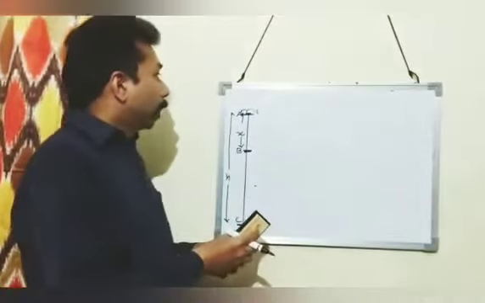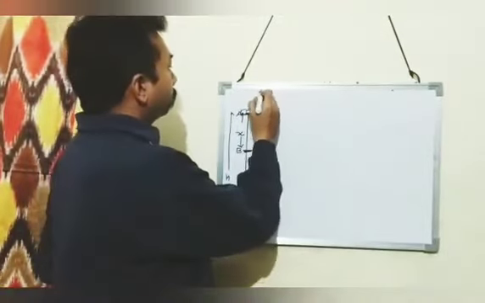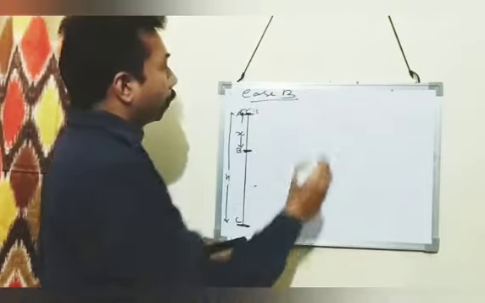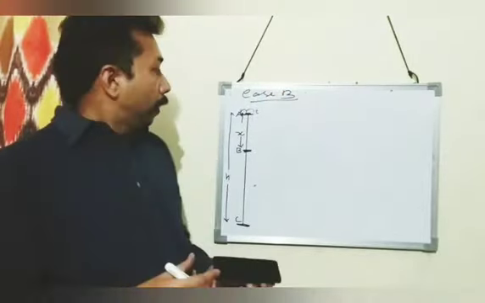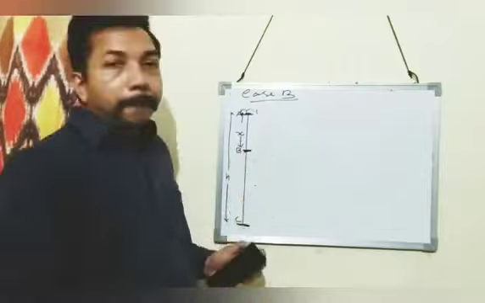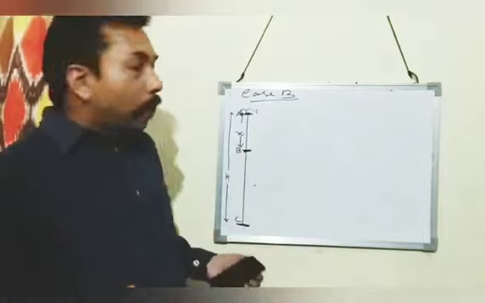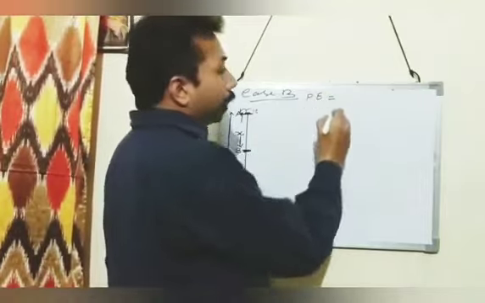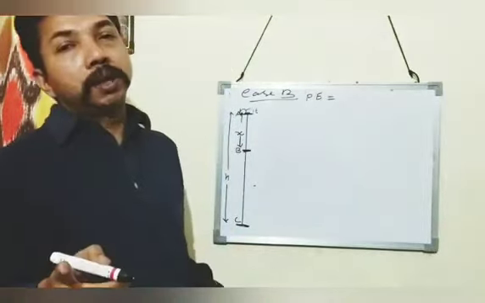Now come to the point B. Case B. So at B, what is the potential energy? Potential energy is equal to m into g into height above the ground.